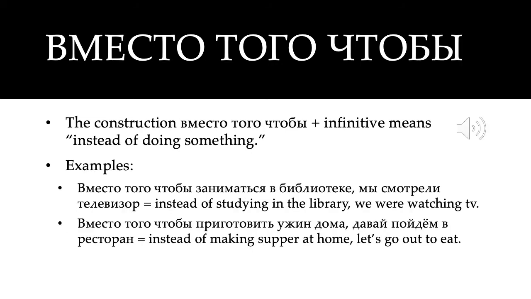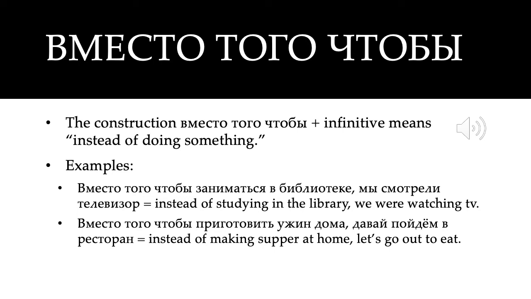Finally, we have вместо того, чтобы. This is a little different because we have чтобы instead of что or как, but it's the same basic construction where we want to use a preposition with a verb, but we can't do that, so we need something to separate them and something to take the case of the preposition.